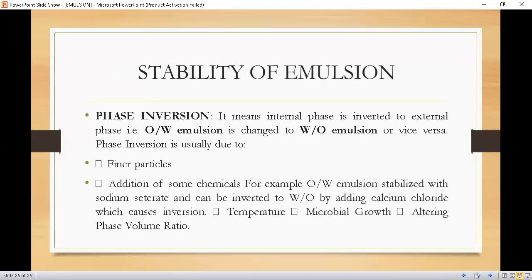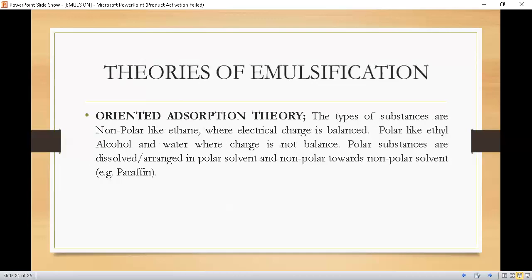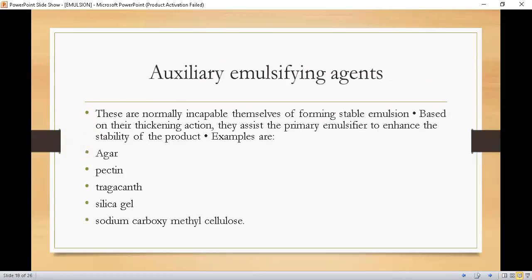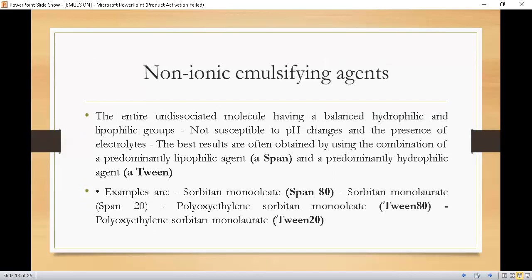So students, in today's lecture we have shortly discussed what emulsions are and what the emulsifying agents are, their classification, theories of emulsions and stability of emulsions. Inshallah, in the next lecture we will discuss suspensions.